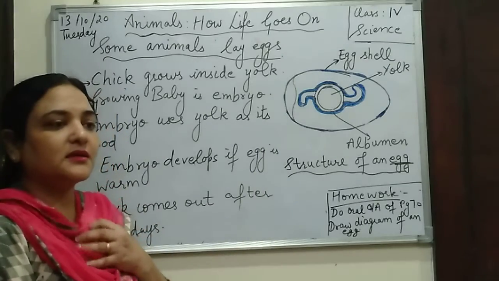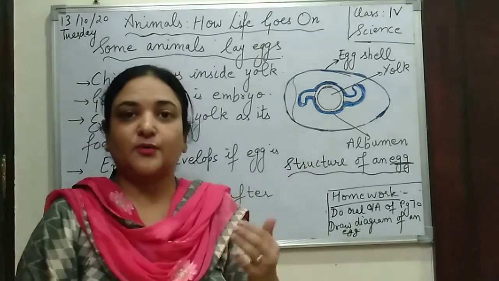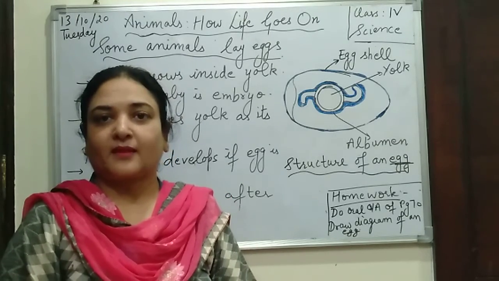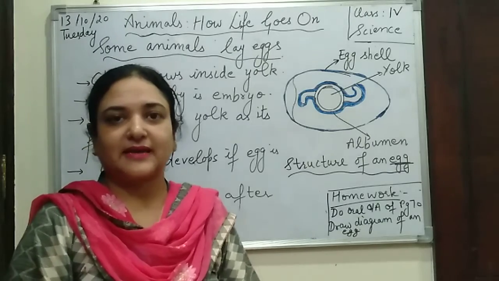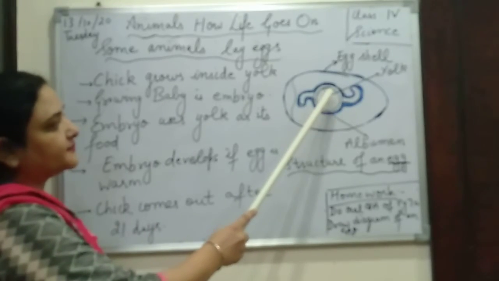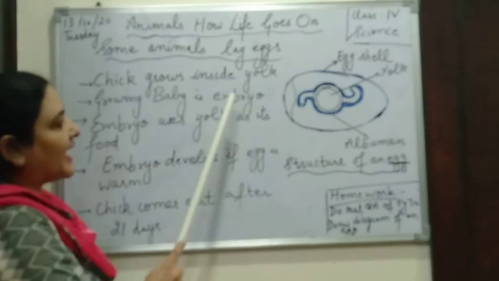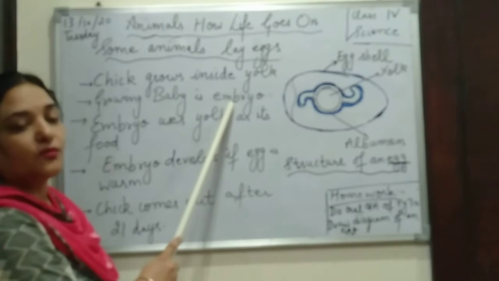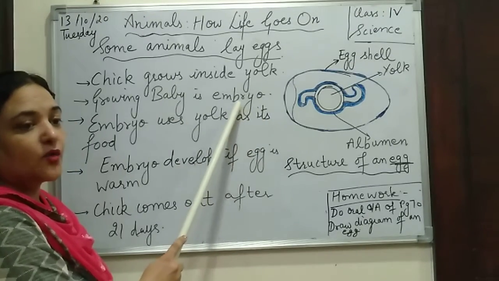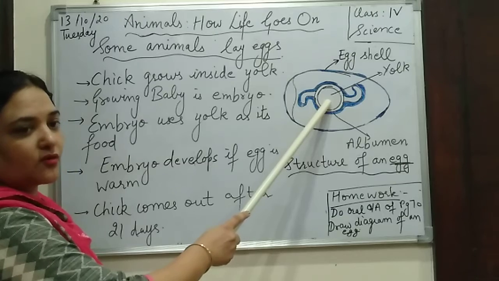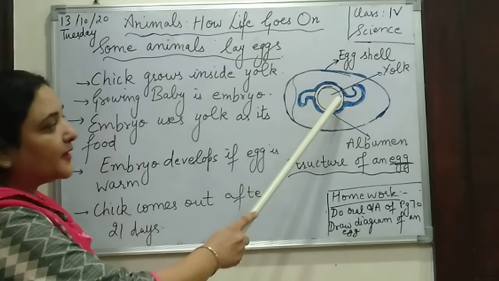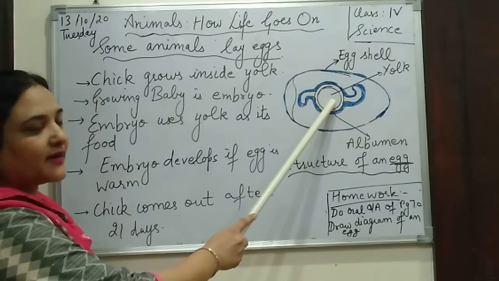If we talk about how the chick comes out, it takes 21 days. After 21 days, the chick comes out of the egg. Let us see what happens in that cycle. Where does the chick grow? Inside the yolk. And what do we call the growing baby? Embryo. E-M-B-R-Y-O. It's a very important part. The growing baby is called the embryo. That takes place inside the yolk only. And the embryo uses yolk as its food. Where does the embryo get its food from? From the yolk.